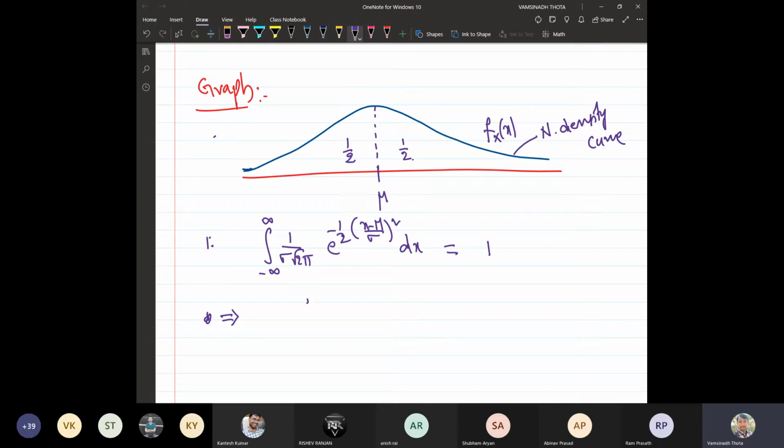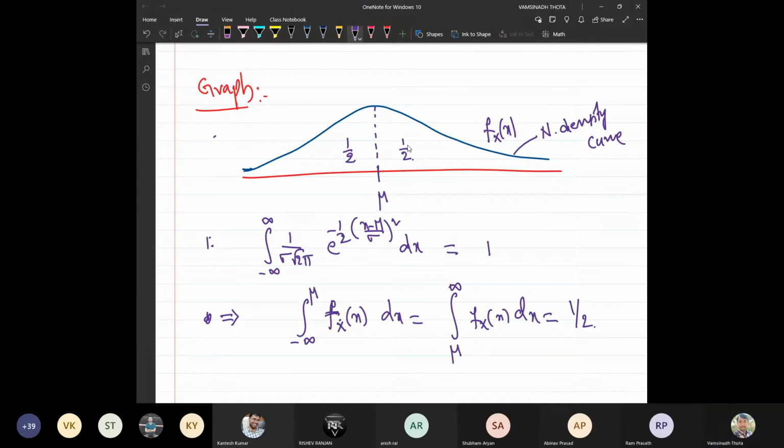Okay. So obviously, the integral from minus infinity to mu of f_X(x) dx will be equal to the integral from mu to infinity of f_X(x) dx, which will be equal to 1 by 2. That actually makes the entire area into 2 equal parts. Okay. So now this is the mu. Now what about the variance?